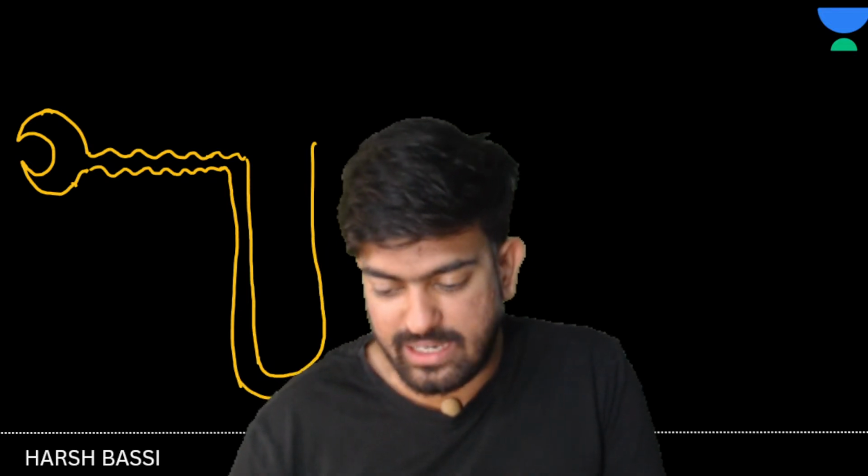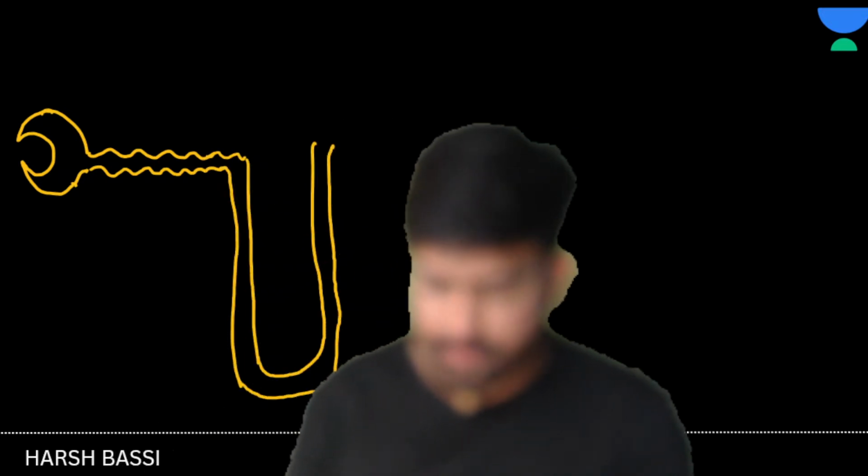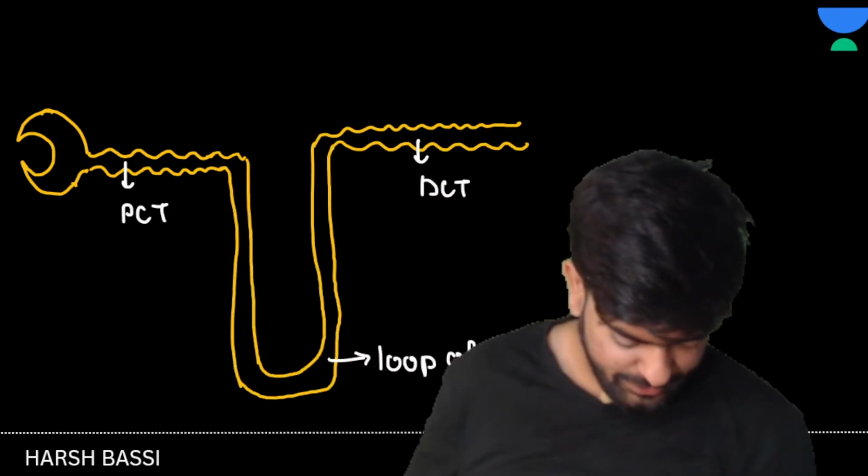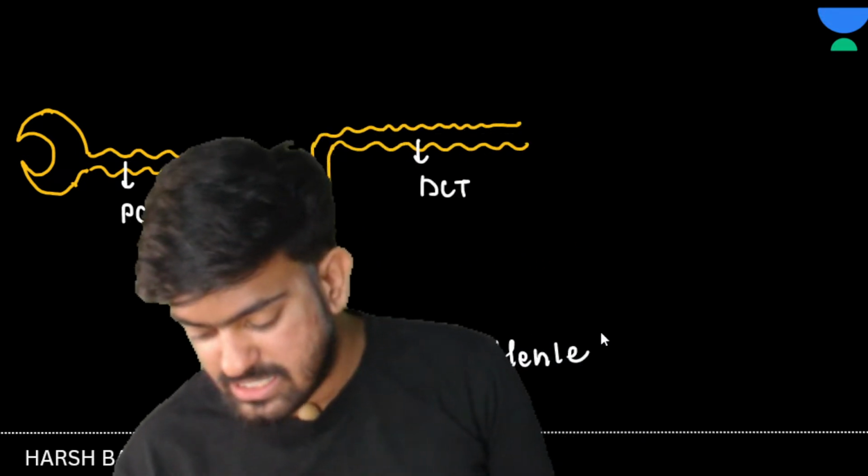And after this loop of Henle, what do we have? We have DCT. Yes or no? Right? So this is PCT, this is DCT, and then we have the loop of Henle. Clear to everyone, yes or no? Okay, great.